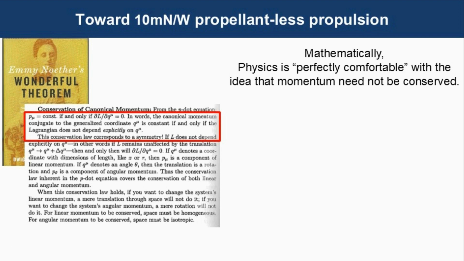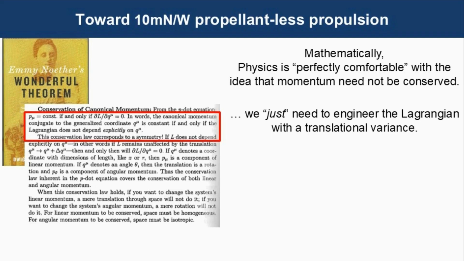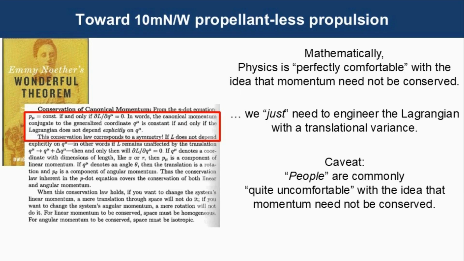What that means is that physics is perfectly comfortable with the idea that momentum need not be conserved. We just need to engineer the Lagrangian with a translational variance and put that into practice. There is one caveat. People are commonly quite uncomfortable with the idea that momentum need not be conserved.